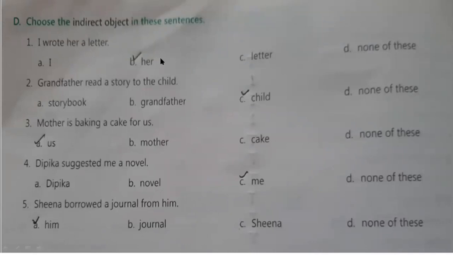Her, so her is your answer. Grandfather read a story to the child. To whom? The child. Mother is baking the cake for us. For whom? For us. Deepika suggested me a novel. To whom? Me.